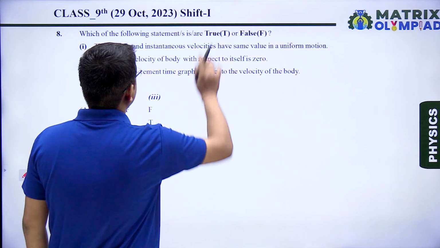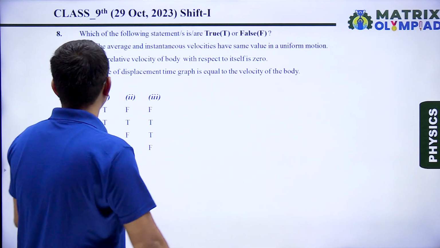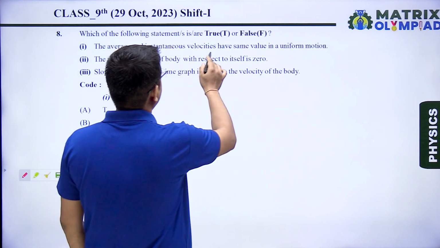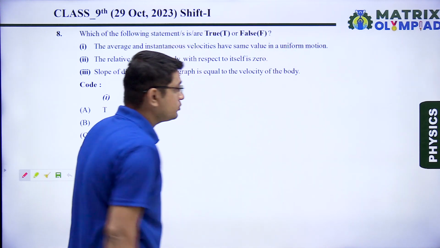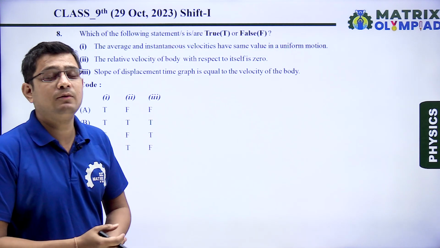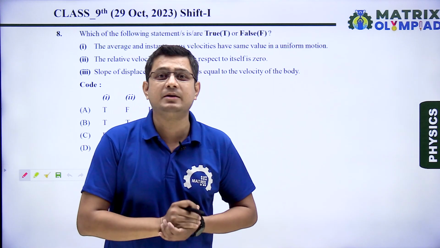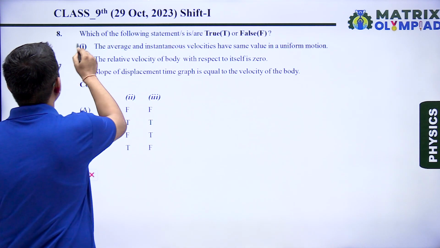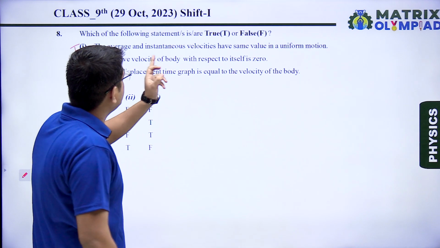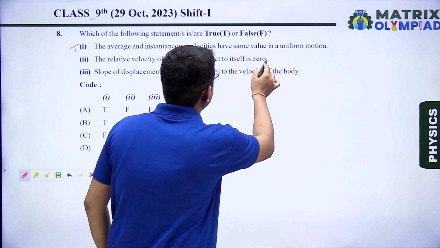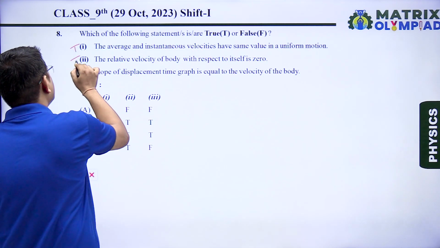Which of the following statements are true and false? Let us check. The average and instantaneous velocities have the same value in uniform motion. During uniform motion, the value of velocity does not change. That means the first statement is true. The relative velocity of a body with respect to itself is 0. This is also a true statement.